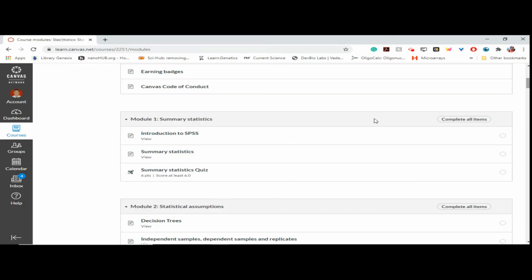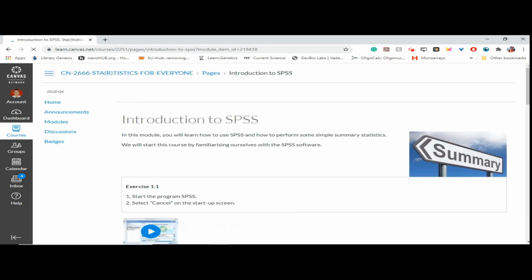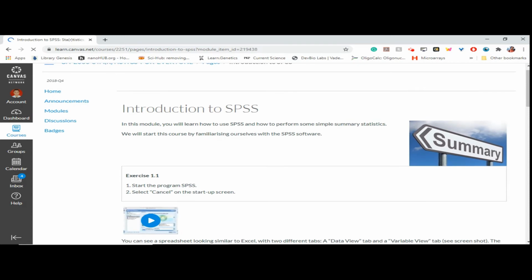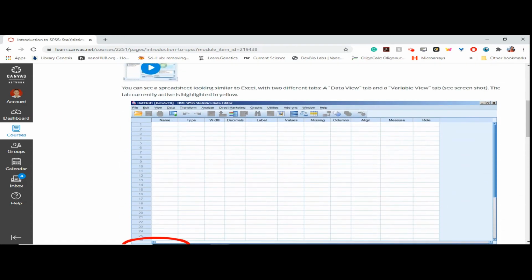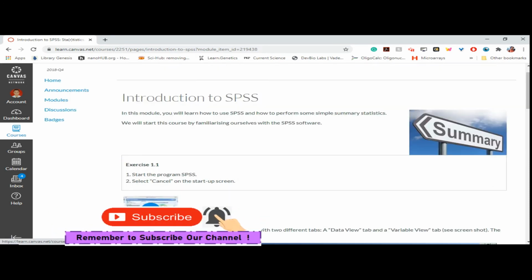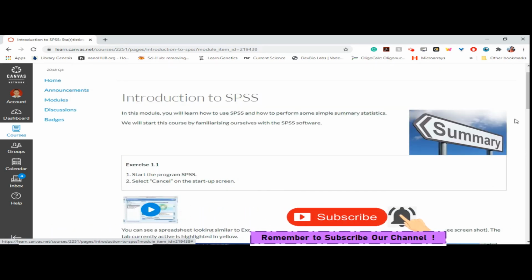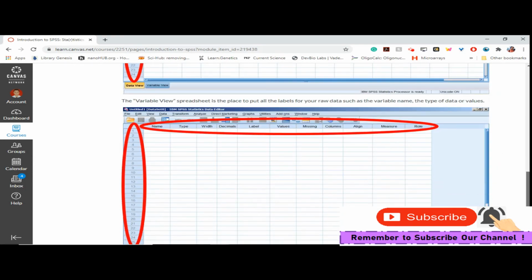To access a specific module, please click on that module, like Introduction to SPSS. Here you can see the exercises, the video tutorials, and various other things.